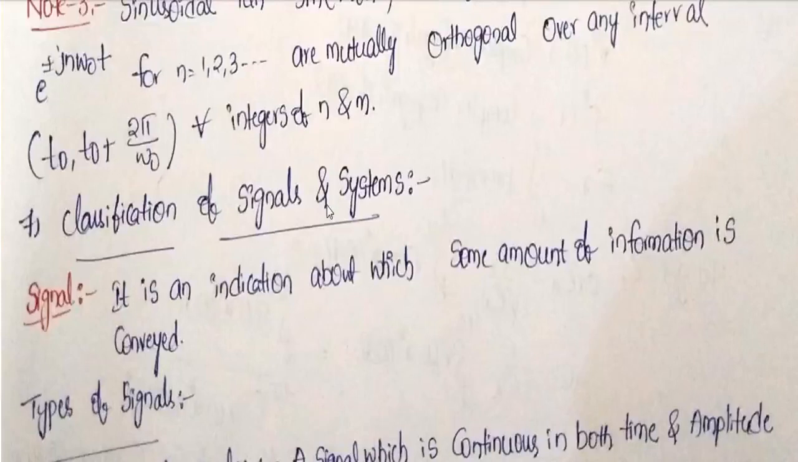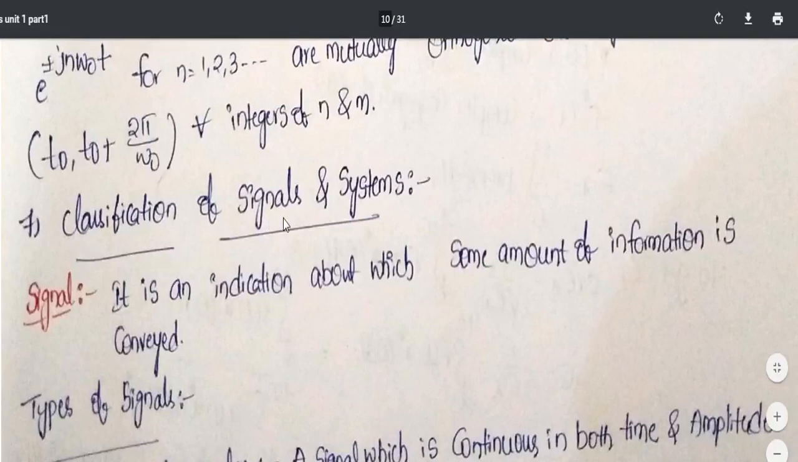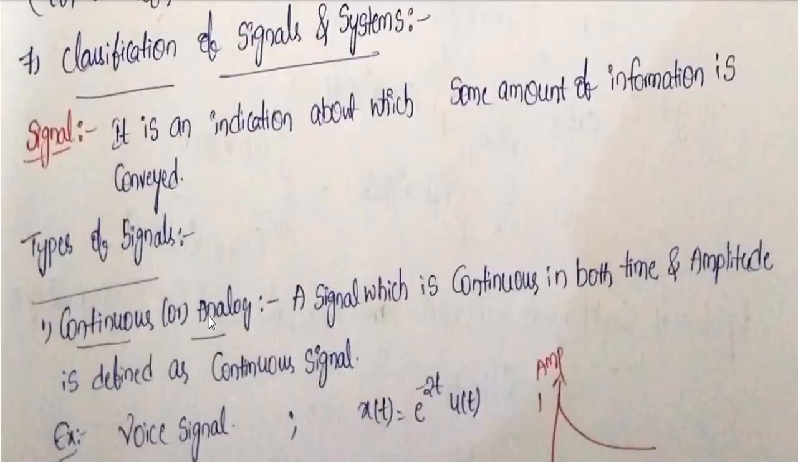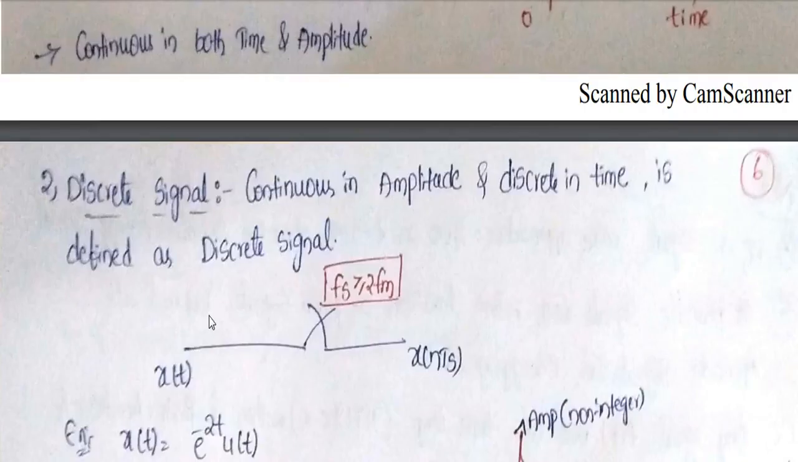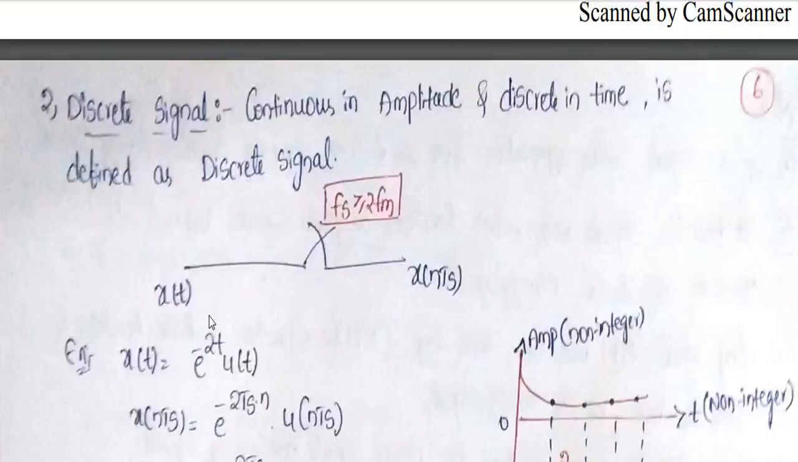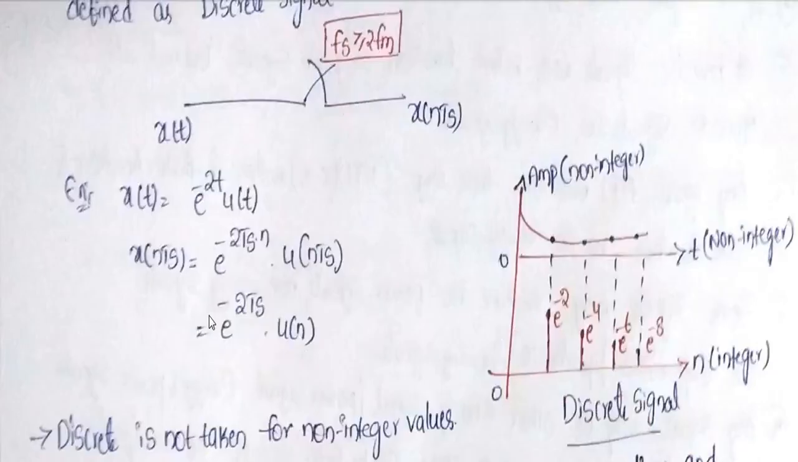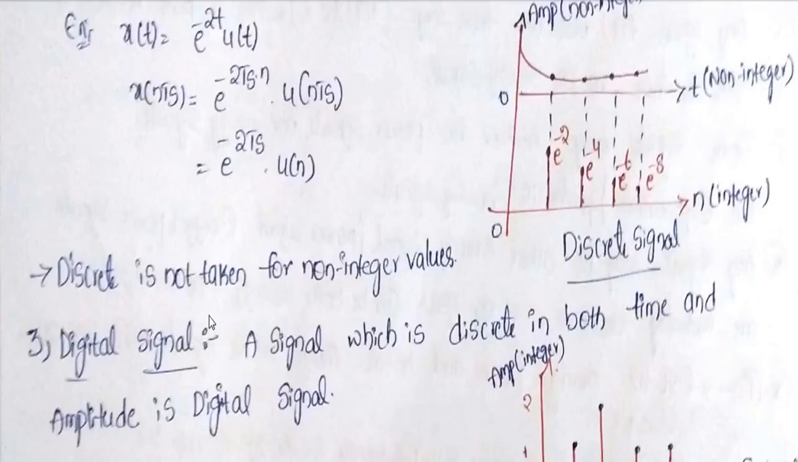In this video, we are going to see the classification of signals and system. So, what is the definition of signal? What are the types of signals? This information is already explained in my previous video, so hope you can see that one. Now, let us move on to the next category of signals, the types of signals.